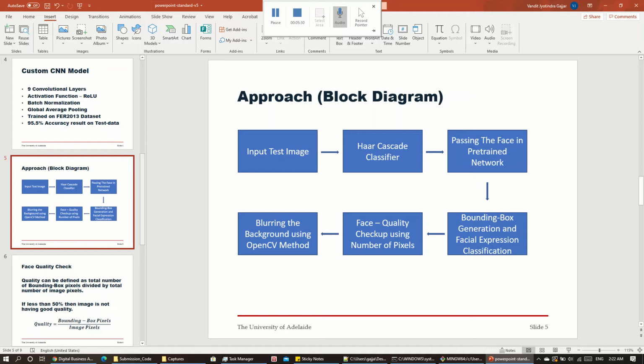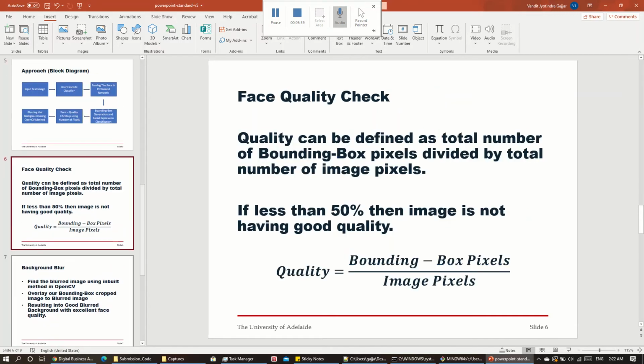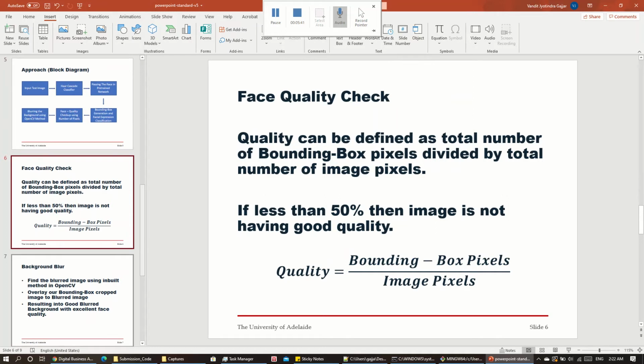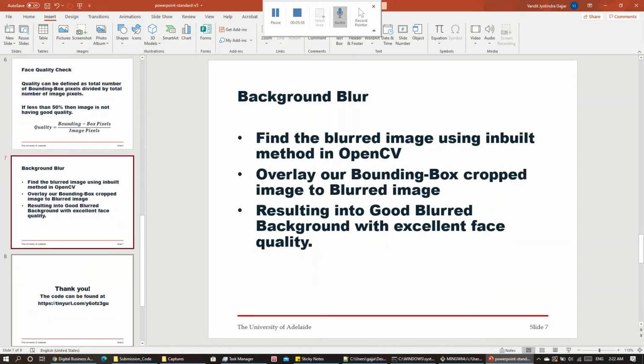Now, having covered bounding box generation and expression classification, we move to the face quality checkup. As previously defined, face quality can be defined as the total number of bounding box pixels divided by the total number of image pixels. If it is less than 50%, then the image does not have a good quality. So the equation is as below.